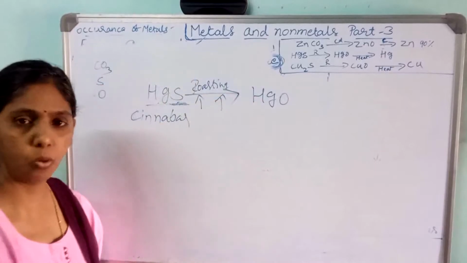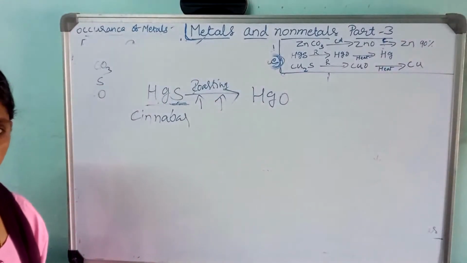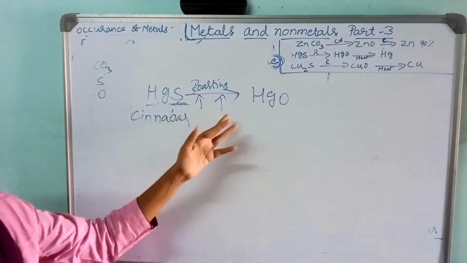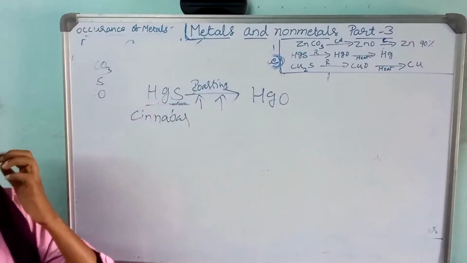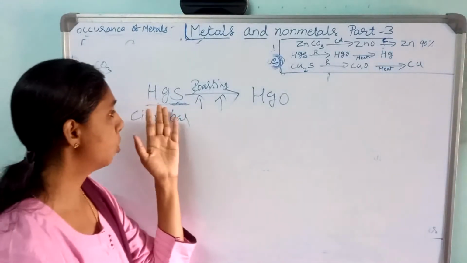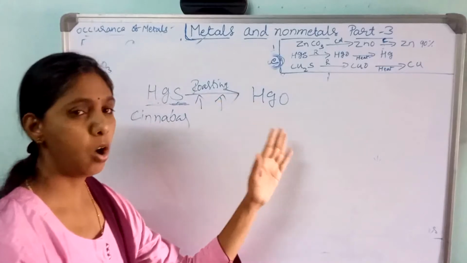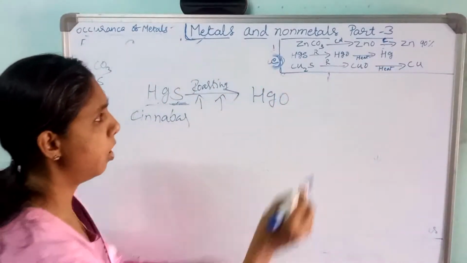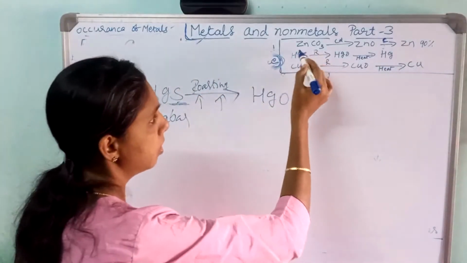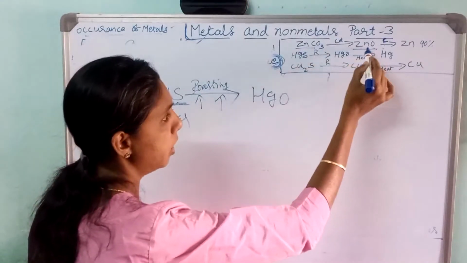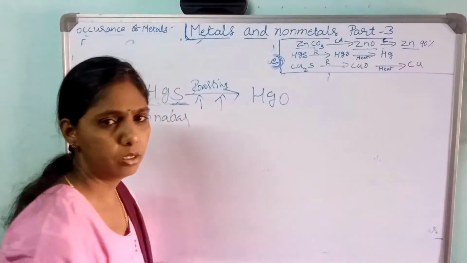That is called roasting. In the presence of a high amount of air and oxygen, a lot of heat is required in this process. So sulfide ore is converted into oxide. Here also, I have already written it here. See, carbonate ore is first converted into oxide, and oxide is converted into the pure form.